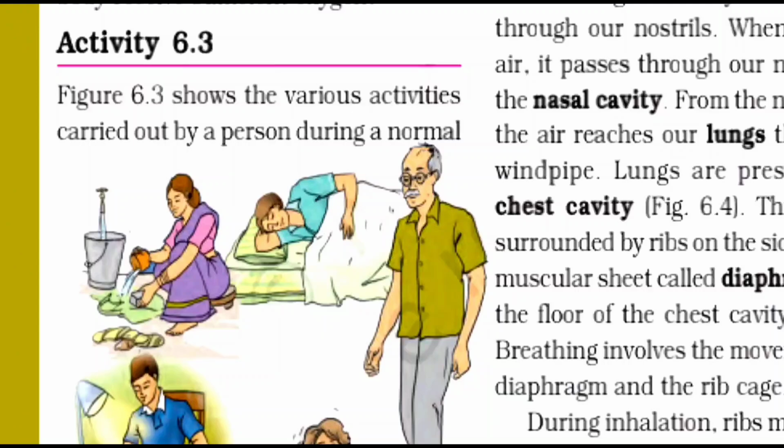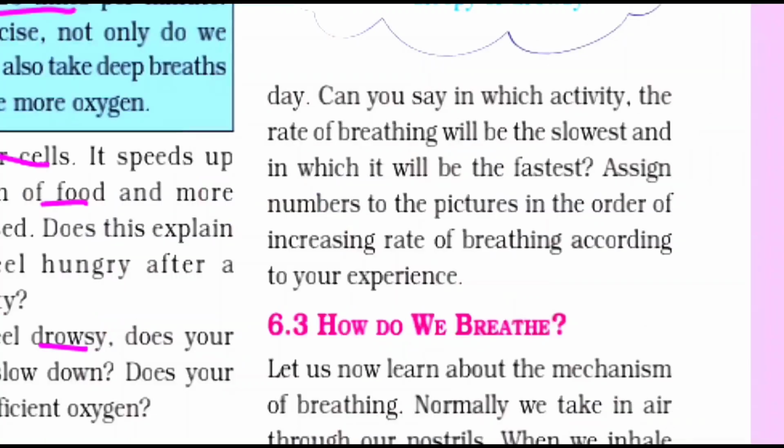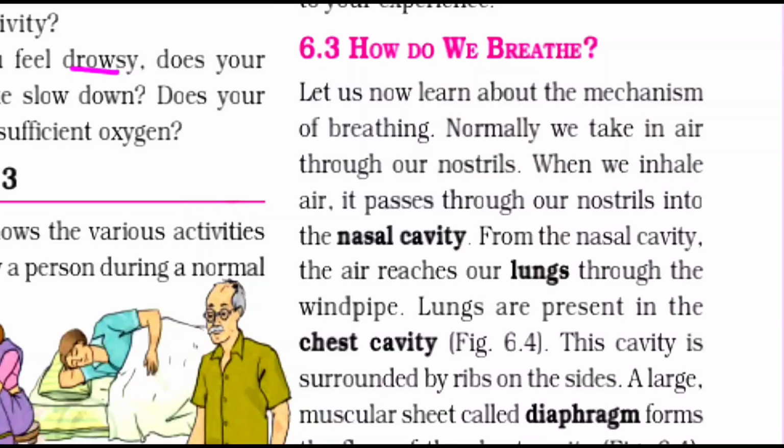Activity 6.3. Figure 6.3 shows the various activities carried out by a person during a normal day. Can you say in which activity the rate of breathing will be the slowest and in which it will be the fastest? Assign the number of the picture in the order of increasing rate of breathing according to your experience. How do we breathe? Let us now learn about the mechanism of breathing.